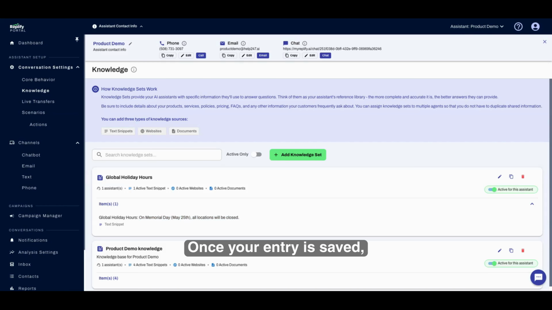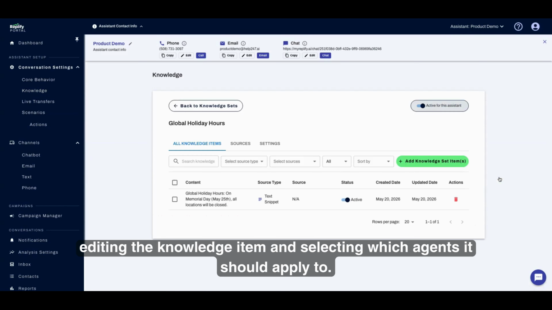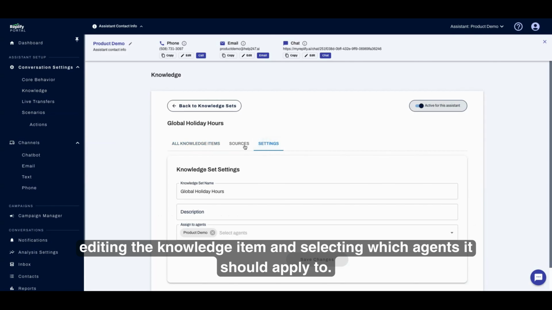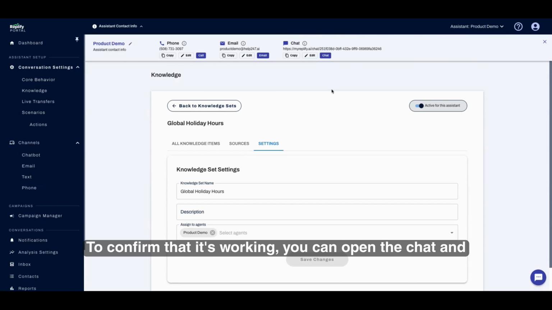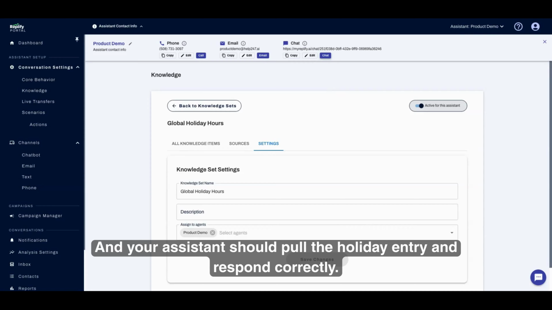Once your entry is saved, you can assign it to your assistants by editing the knowledge item and selecting which agents it should apply to. Once you save that, it'll be live. To confirm that it's working, you can open the chat and ask something like, are you open on Memorial Day, or are you open next week? And your assistant should pull the holiday entry and respond correctly.